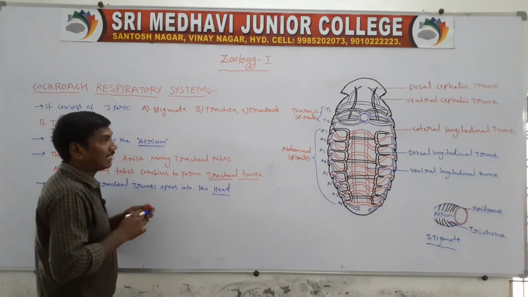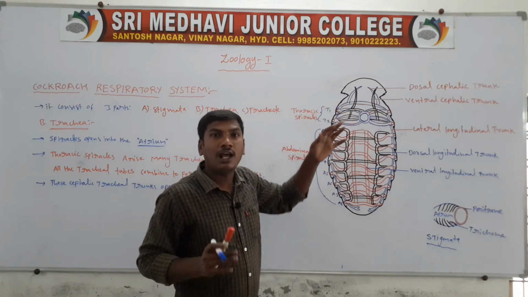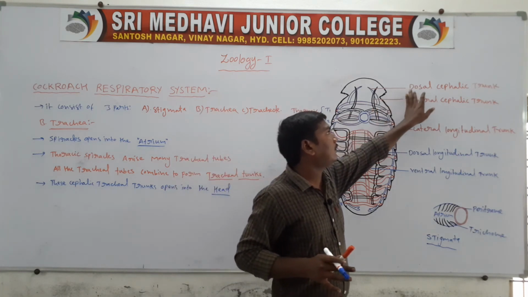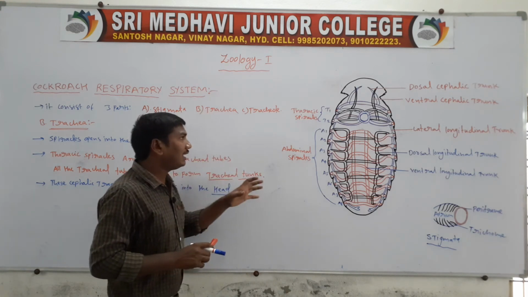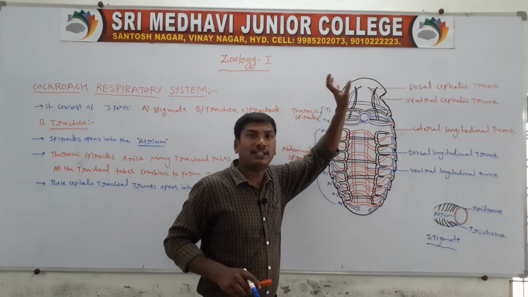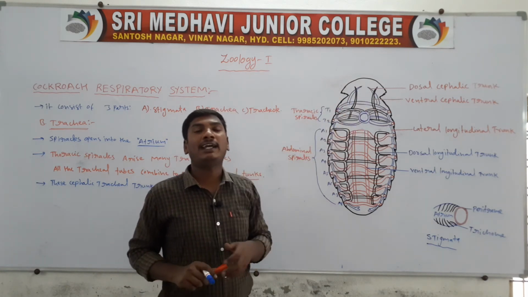The thoracic spiracles give rise to many tracheal tubes, and all the tracheal tubes combine to form the tracheal trunks. The dorsal side has the dorsal cephalic trunk and the ventral side has the ventral cephalic trunk. These trunks open into the head region.